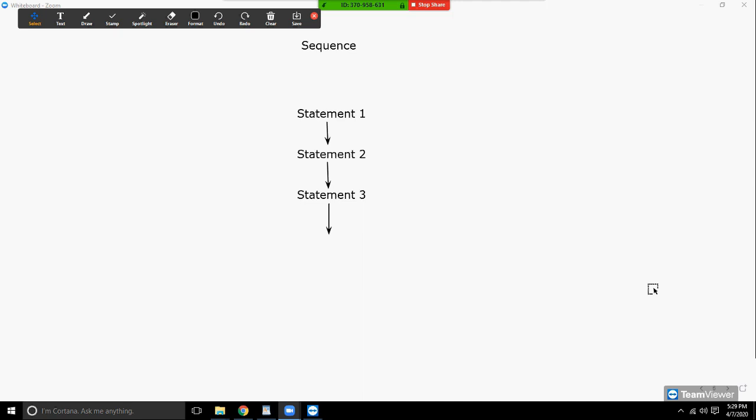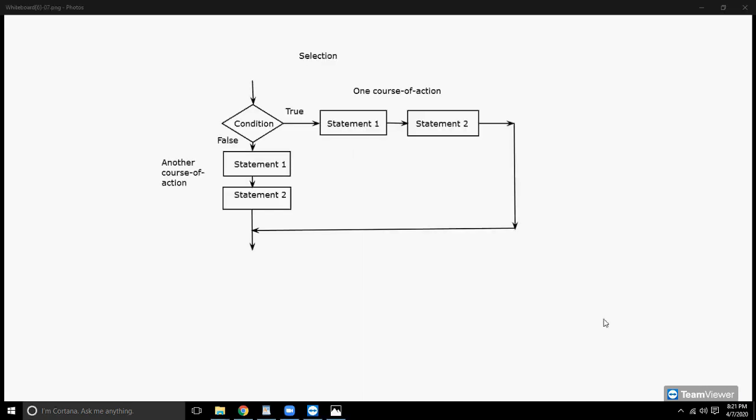Sequence refers to the normal flow of control in a program and is the simplest one. So as you can see here, there are three statements which are being executed in a sequence. So this is the default flow of control in a Python program. So let's move on to the next one, which is the selection construct.